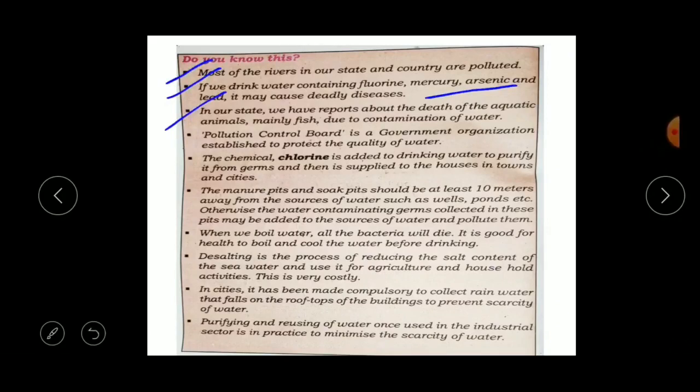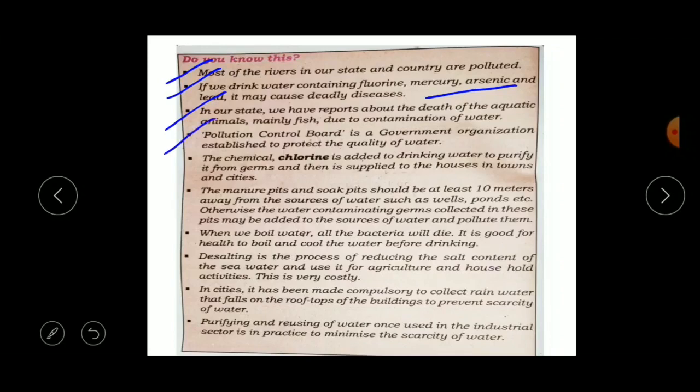Okay, the next point is in our state we have reports about the death of aquatic animals, mainly fish, due to contamination of water. So in our state we have reports about the death of aquatic animals. Now, as I have told you, because of the polluted water, the aquatic animals which are living in the water, mainly the fishes, are dying due to the contamination and pollution of the water.